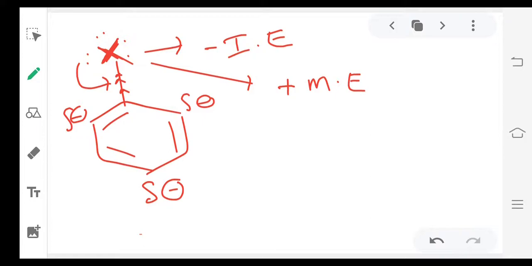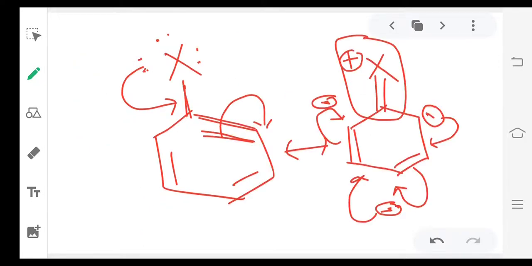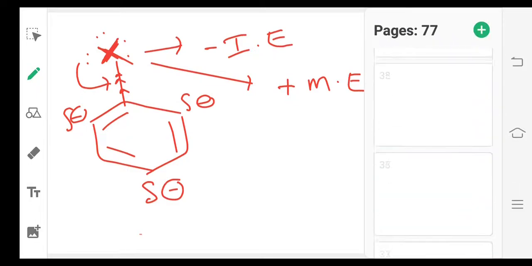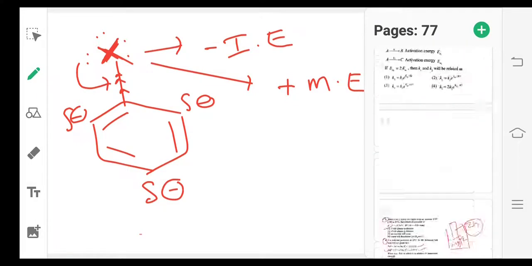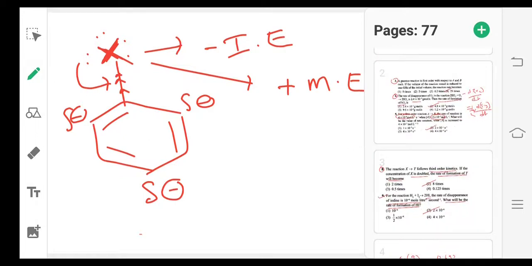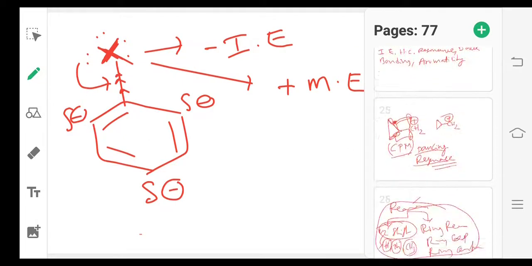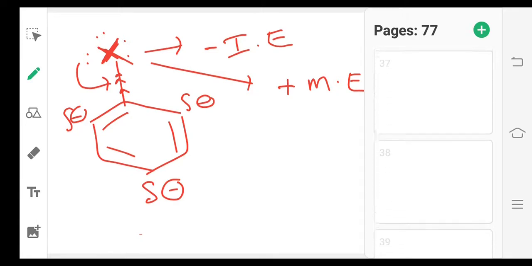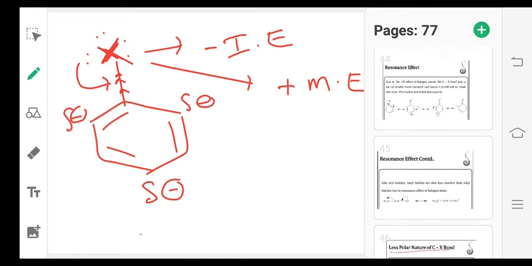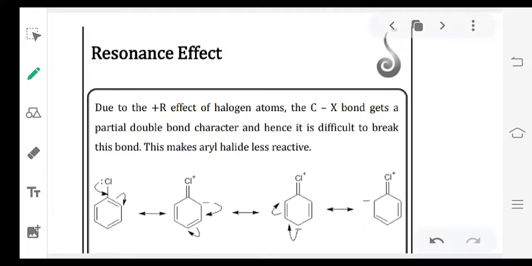If you want to understand, just look at the resonating structures. I will show you. So these are the resonating structures. In this structure, negative charge appeared at the ortho position. In this structure, negative charge appeared at the para position.